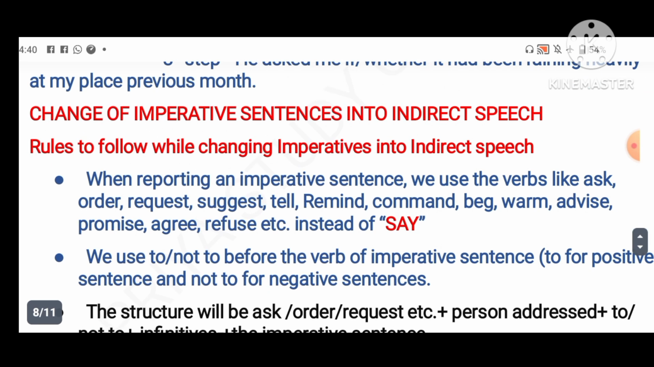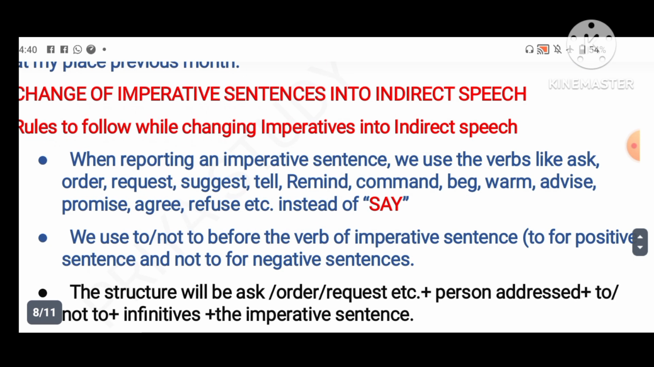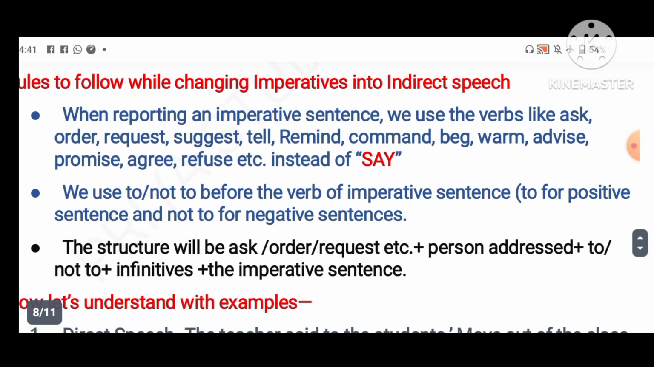Then how to convert the imperative sentence into indirect speech? When reporting an imperative sentence, we use verbs like ask, order, request, suggest, tell, remind, command, beg, warn, advise, promise, agree, refuse, etc. instead of say. Use to or not to before the verb of the imperative sentence.